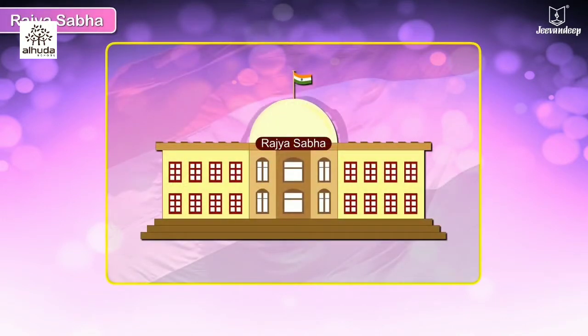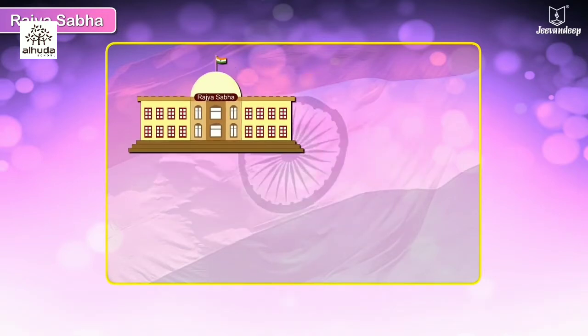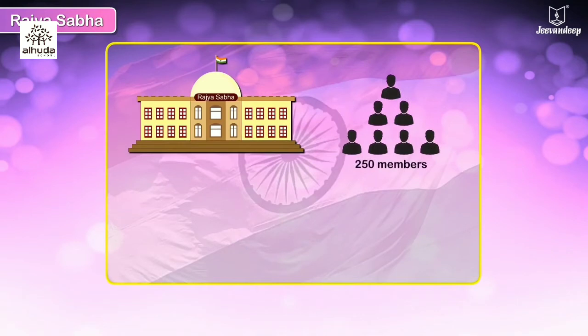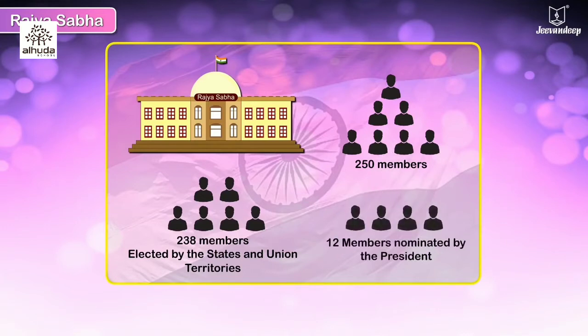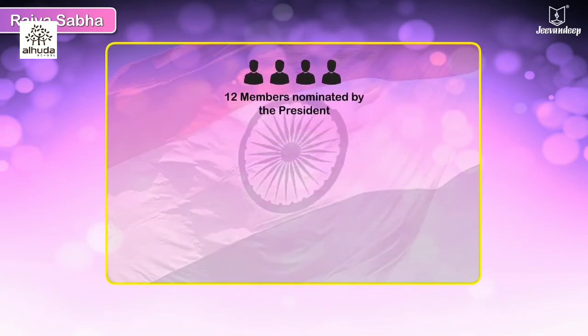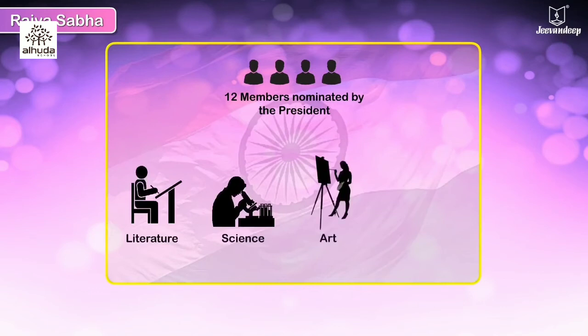Rajya Sabha. It is also called the upper house or the council of states. The Rajya Sabha consists of 250 members at the most. Of these, 238 members are elected by the states and union territories. 12 members nominated by the President are persons having special knowledge or practical experience in the fields of literature, science, art, and social service.